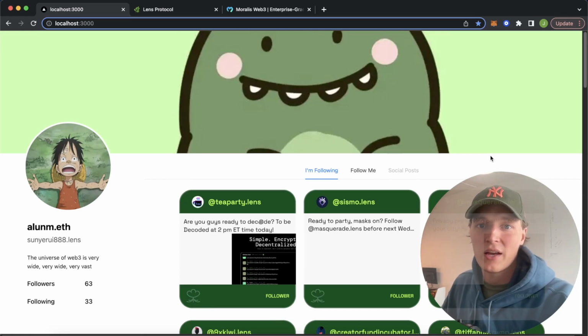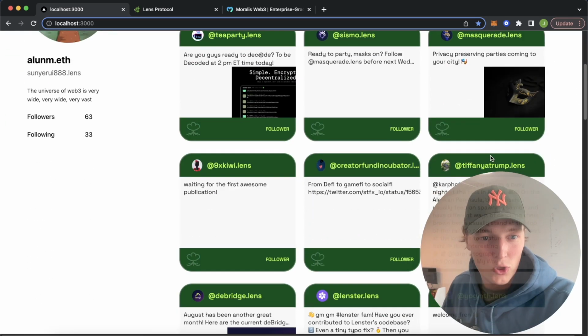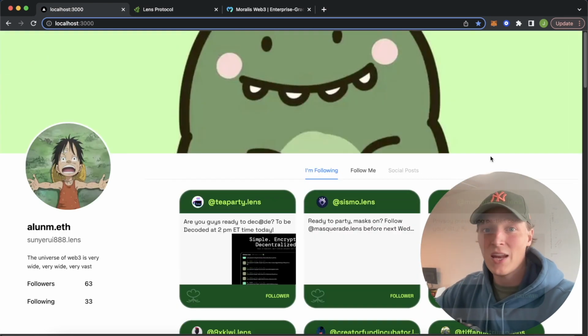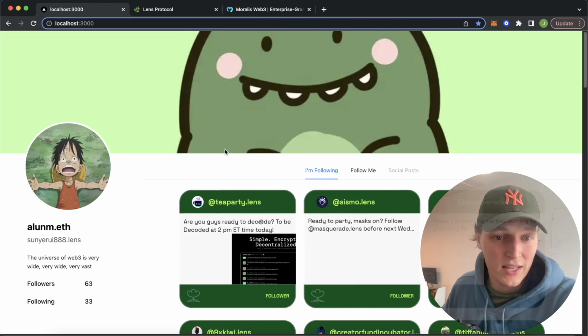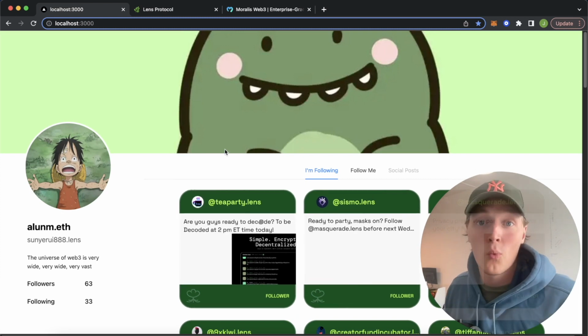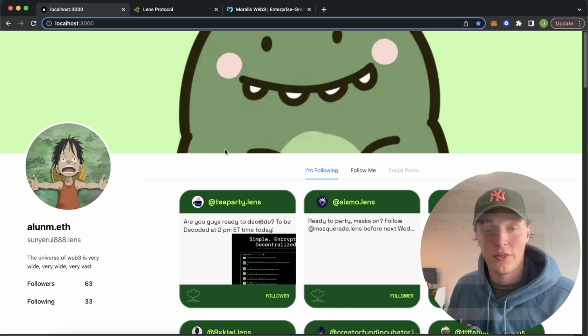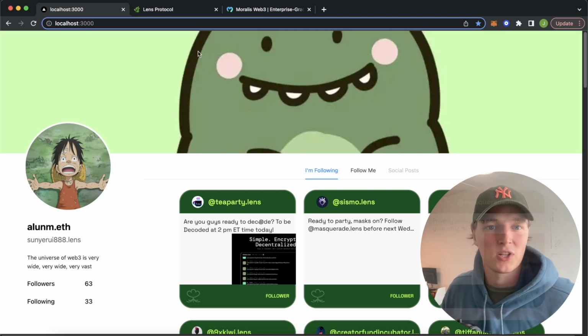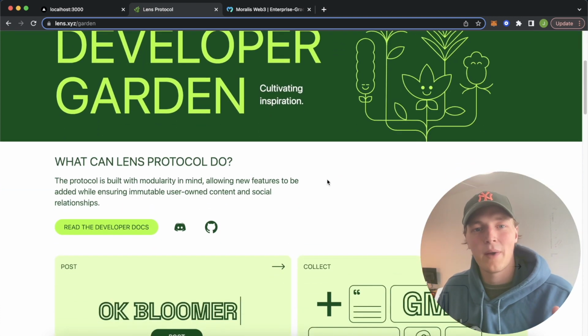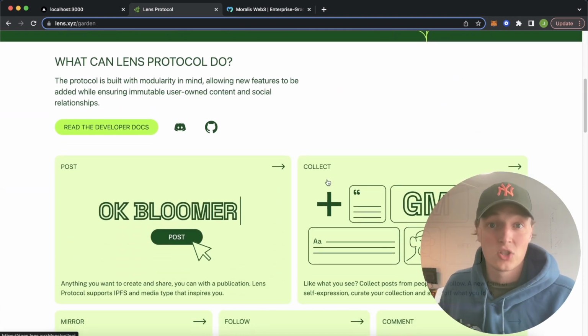Today we're taking a look at how you can build a decentralized Web3 social media profile like you see on the page right now. And why this is so cool is because anyone can check that this user, alum.eth, owns all their social media presence on the blockchain, and no Web2 giant has this data on their centralized servers. And how we're going to accomplish this is we're going to use something called Lens Protocol, which is essentially a back-end solution for storing social media data.